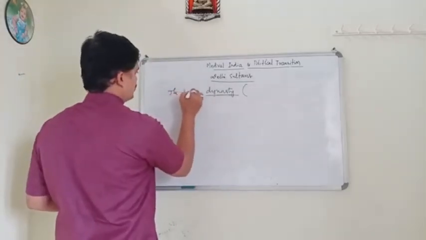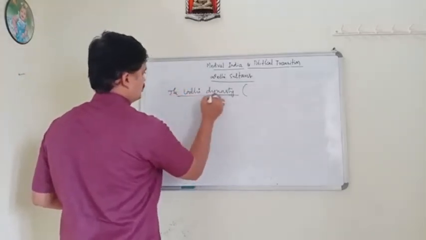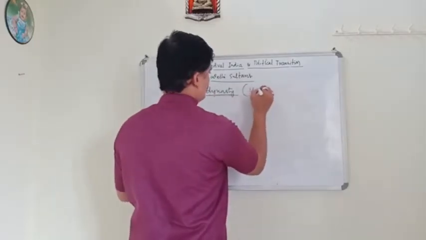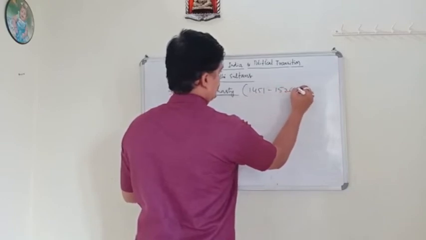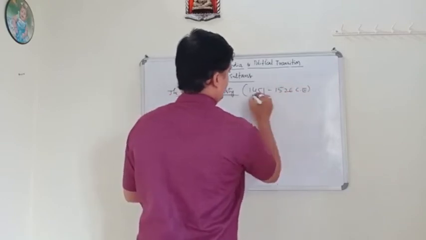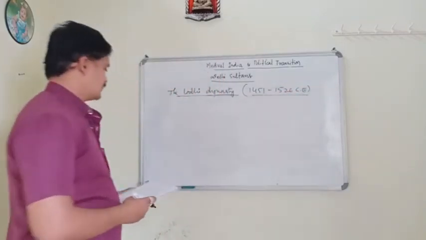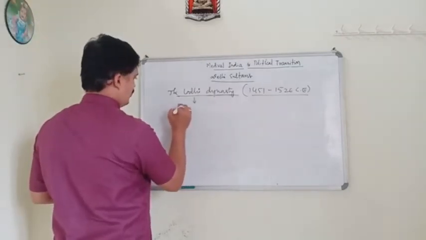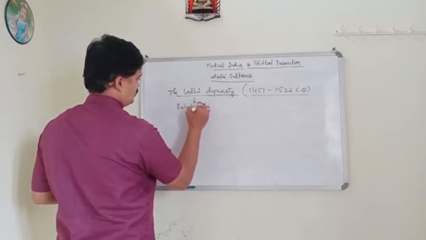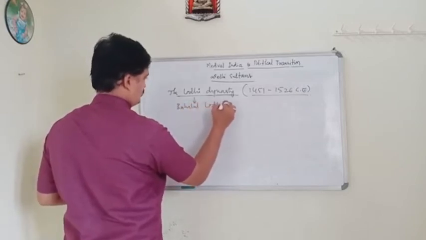The Lodi Dynasty. The period of the Lodi Dynasty was 1451 to 1526 CE. And who was the founder of this dynasty? Bahlul Lodi.